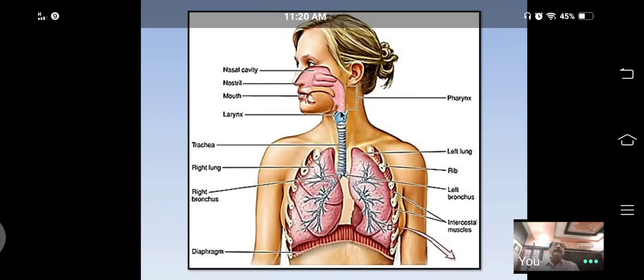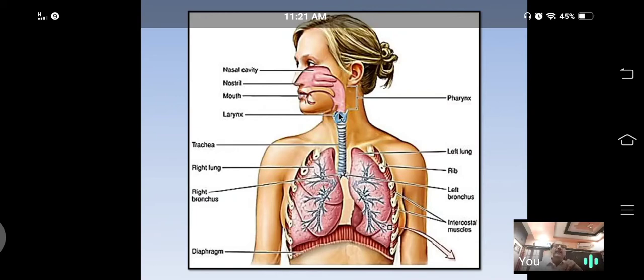At the top of the larynx, present at the basal part of the pharynx, there is a small opening. That small opening is called the glottis. Through that opening, the glottis, air enters into the larynx.